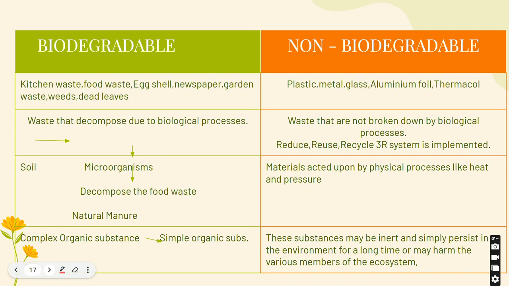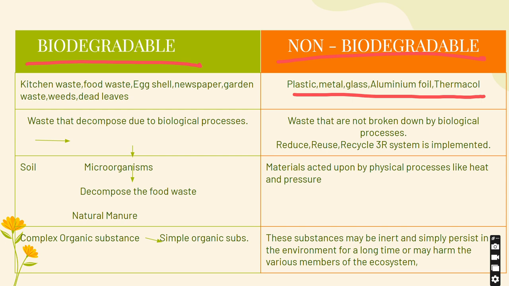Let us also look at another difference between biodegradable and non biodegradable. It's given in a paragraph form in your textbook. I've given it here in a differentiate form, which would be easier for you to remember. What is biodegradable? Which are the substances? Kitchen waste, food waste, eggshell, newspapers, garden waste, weeds, dead leaves. These are all examples of biodegradable material. Whereas non biodegradable material is plastic, metal, glass, aluminium foil, thermocol. All these do not degrade, therefore, they come under non biodegradable substances.